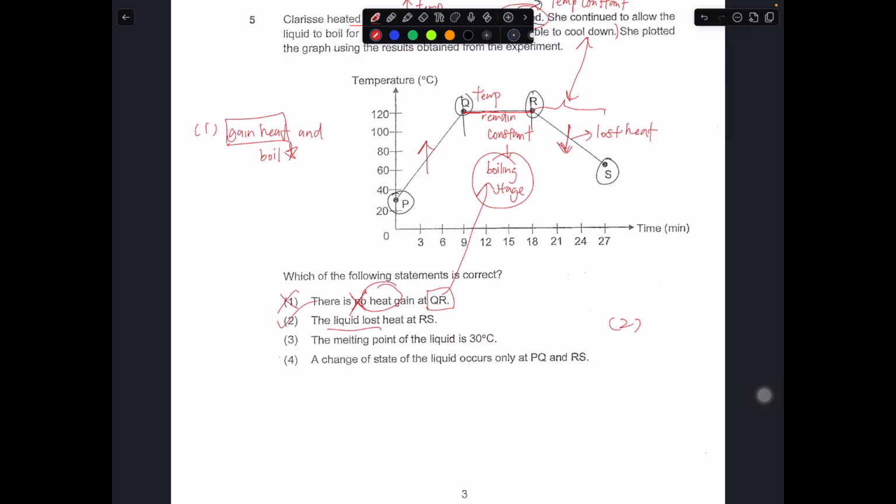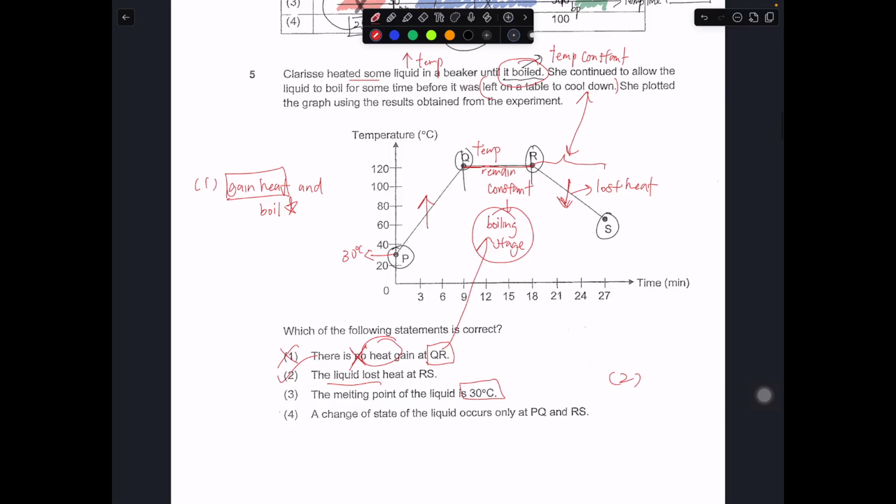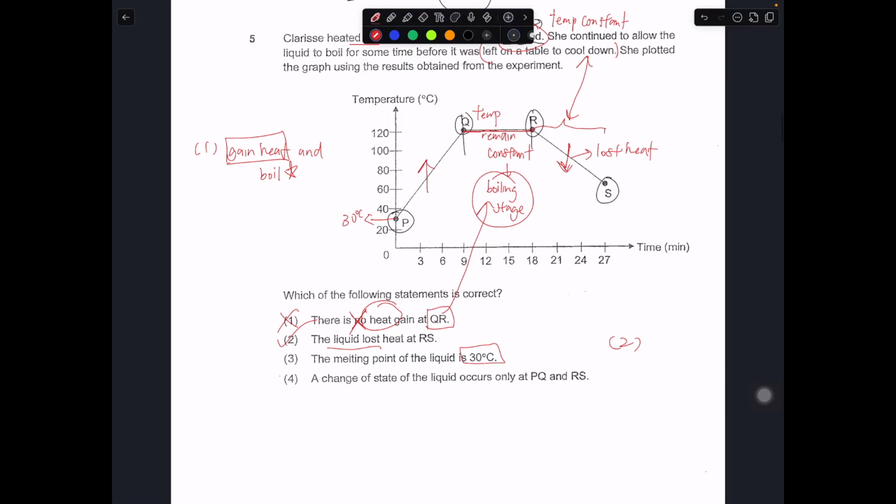Okay, the melting point of the liquid is 30. It seems to tell you that because this graph reads 30 degrees, it is the melting point. But in order to know whether it is a melting point, you need to involve at least two things. You need to have a solid, and it must change state to liquid. And at this change of state, at some point, the temperature will remain constant.